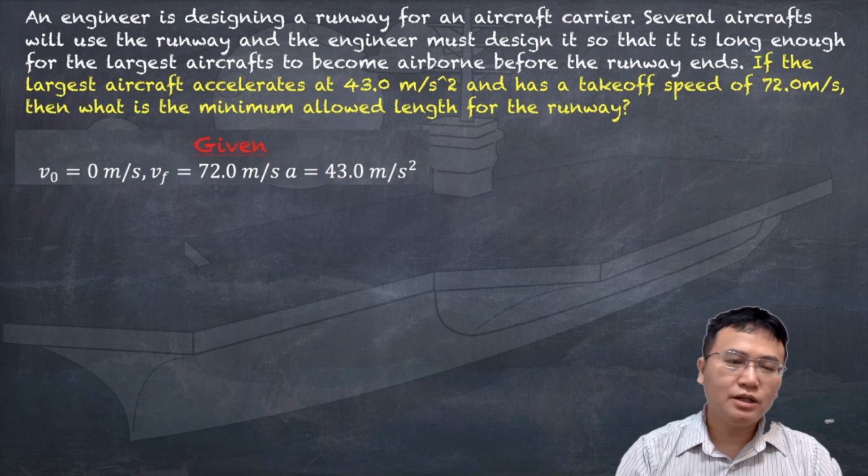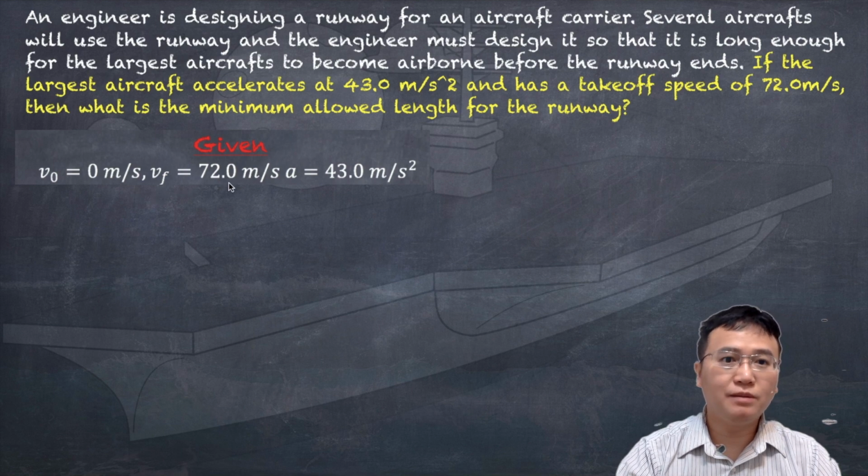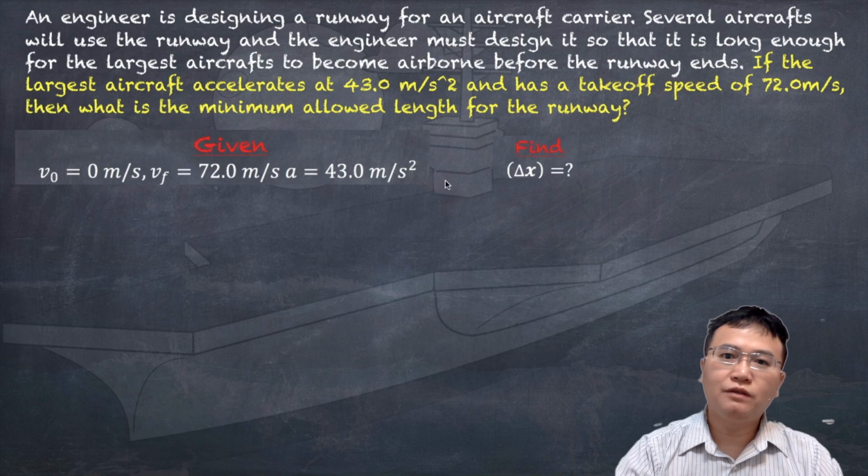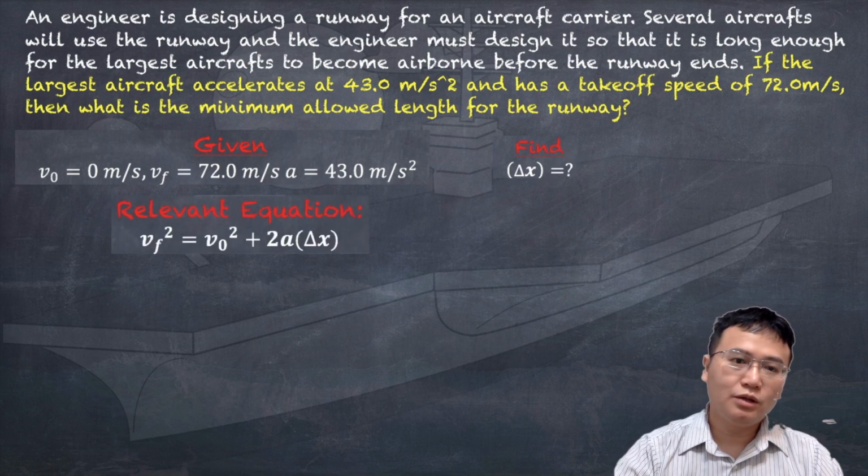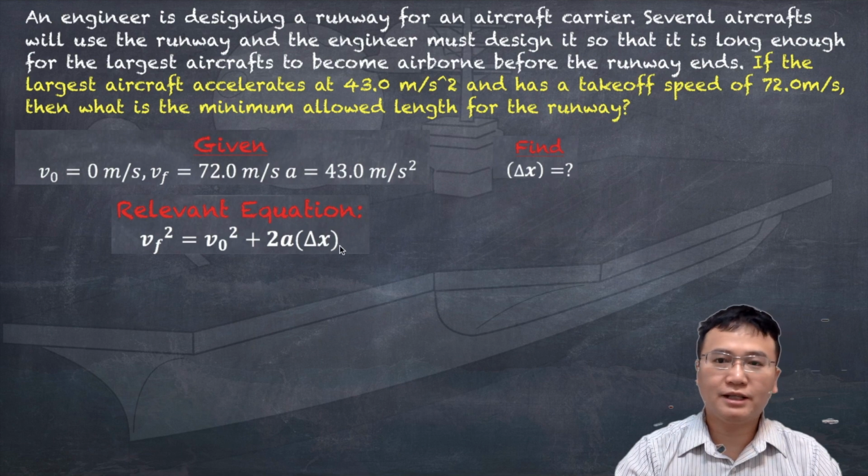What is given to us is the starting velocity of the aircraft, which is 0 meters per second. The final velocity should be minimum 72 meters per second, and the acceleration is 43 meters per second squared. We need to find the distance. The relevant equation that we'll be using is vf squared equals v sub naught squared plus 2a delta x. And the derivation for that is up here in this video.